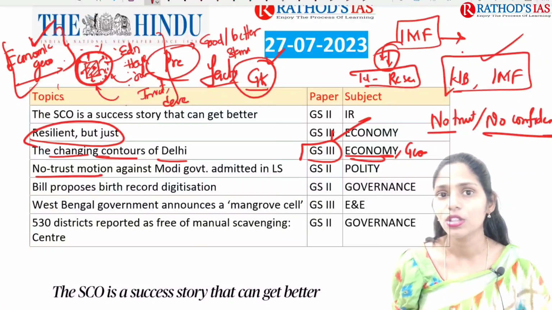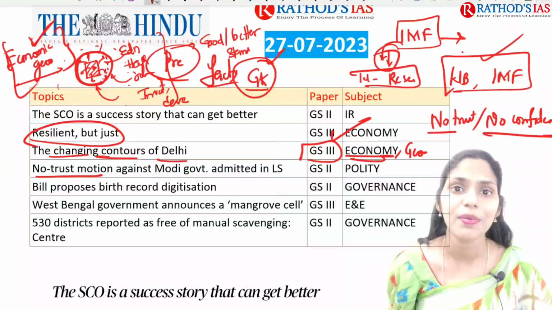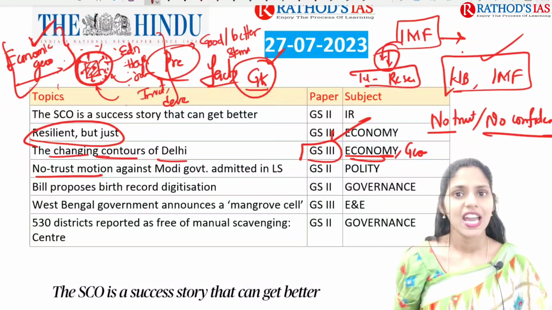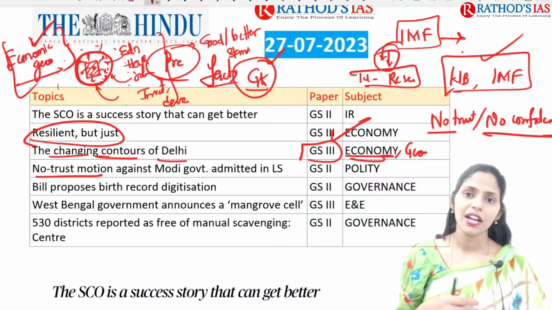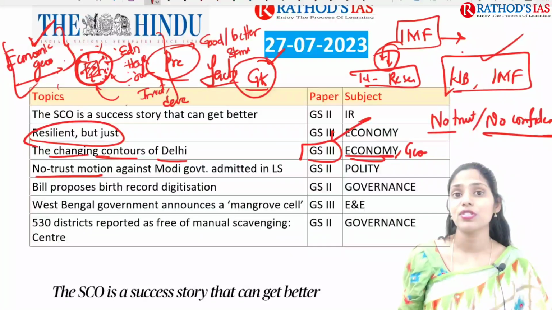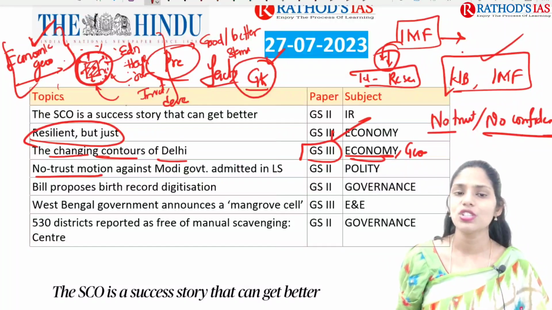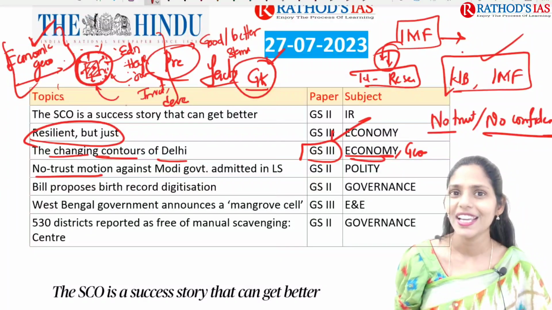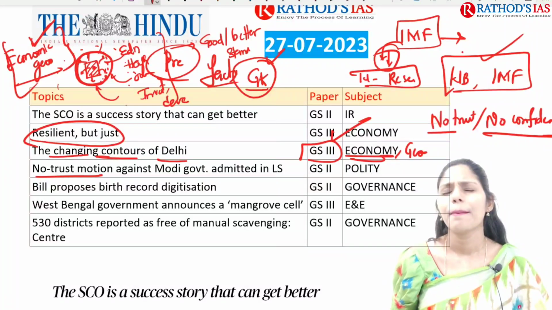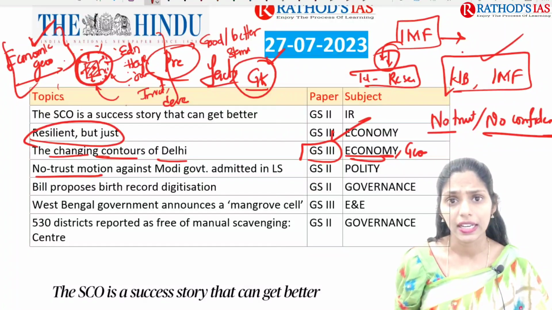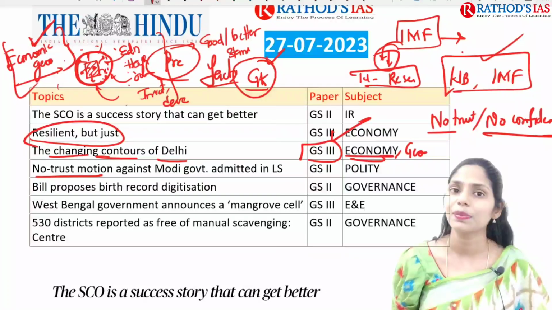Whether it can be introduced in both the houses or not, you have to see what the constitutional provisions are, right? And you have to see what the process is for this no confidence motion, and if there are any exemptions, you have to see those exemptions. These are the things that we are going to discuss, and this topic is important from your polity. Even in your Lakshmikant, you can see this topic called no confidence motion, but it is not given in much detail.